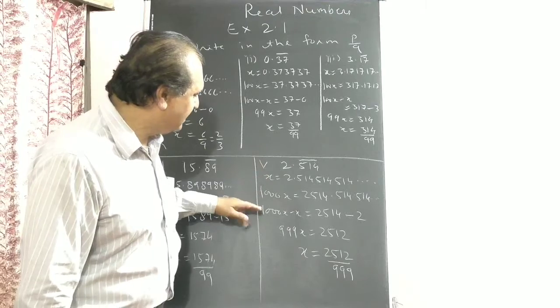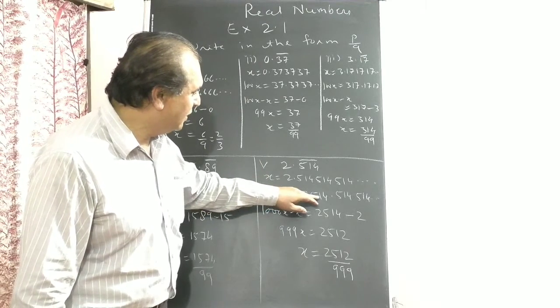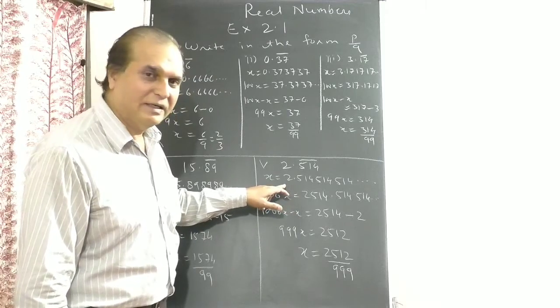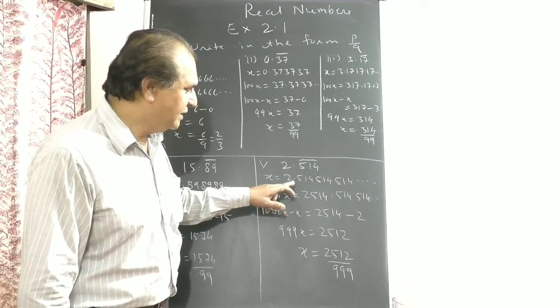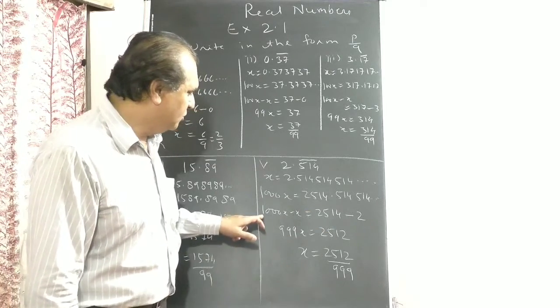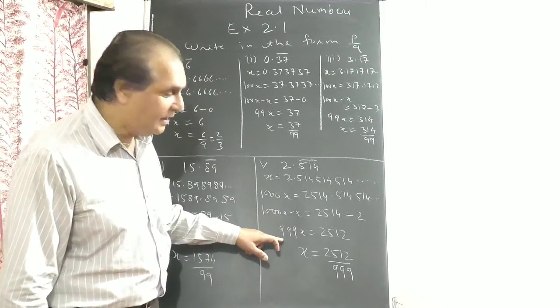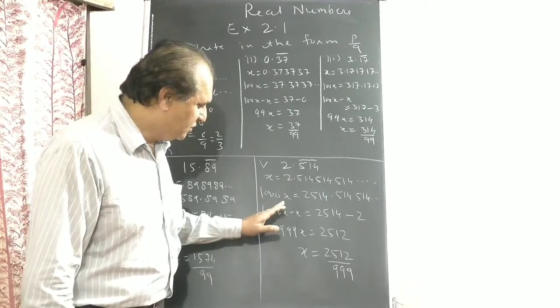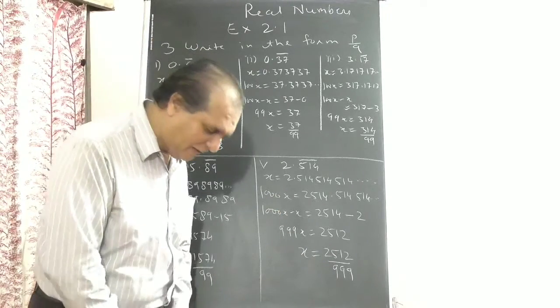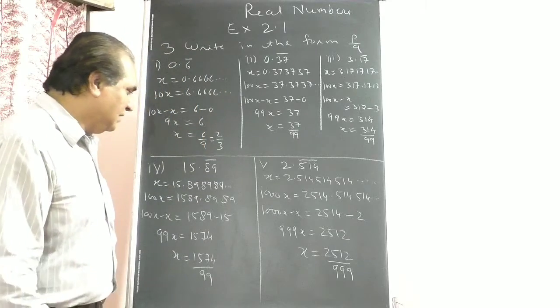Subtracting, 1000x minus x equals 2514 minus 2. Clear? Only integers will be subtracted. 2514 minus 2. 1000x minus x is 999x, equal to 2512. 999 will go down. x equals 2512 upon 999. Understood?